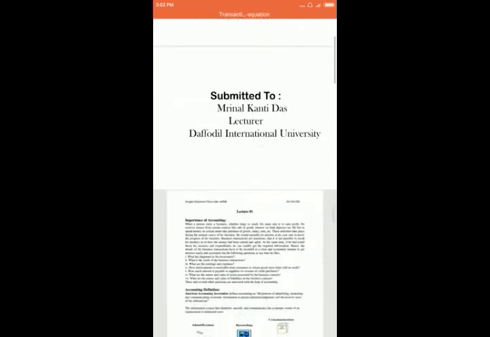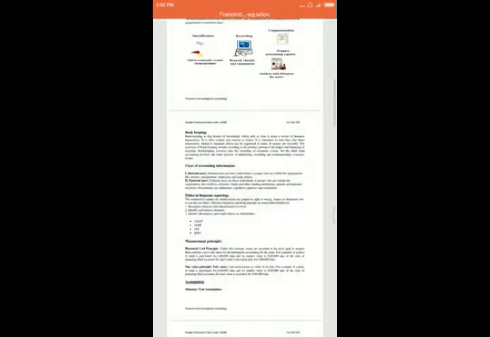My part is users of accounting information, ethics, and measurement principle. Users are the most important part of accounting. There are two types of users: internal user and external user. Internal users are those individuals or groups who are within the organization, like owner, management, trade union, employee. And external users are those individuals or groups who are outside the organization, like shareholder, creditors, bank, lending agency, government, tax, regulatory agency, and researcher.